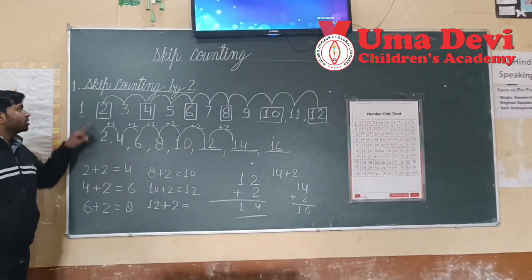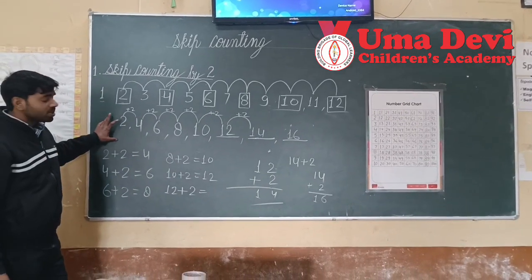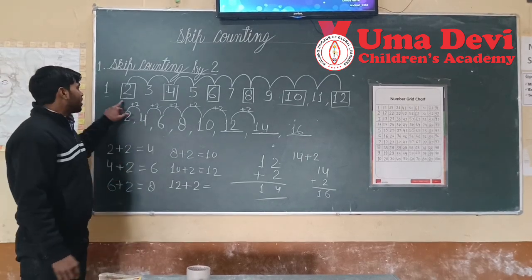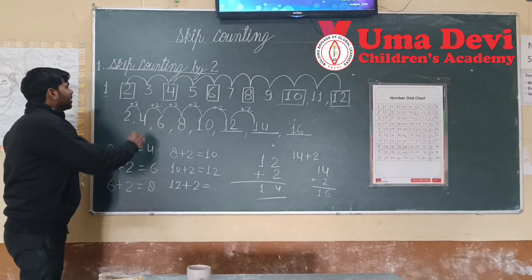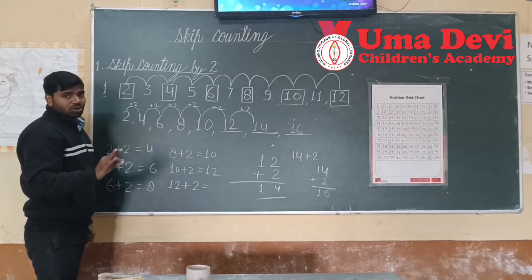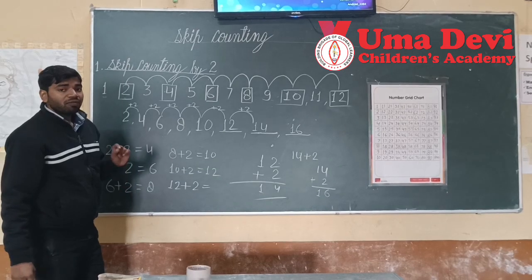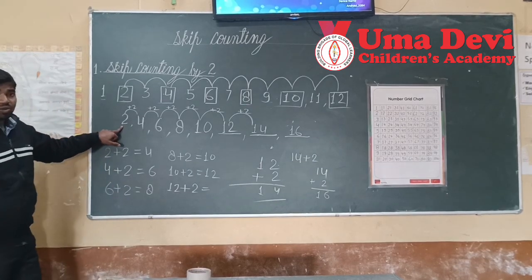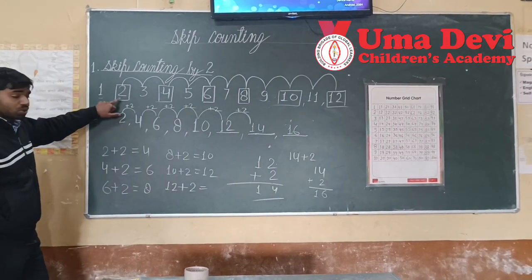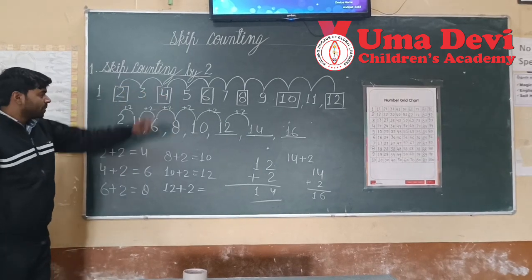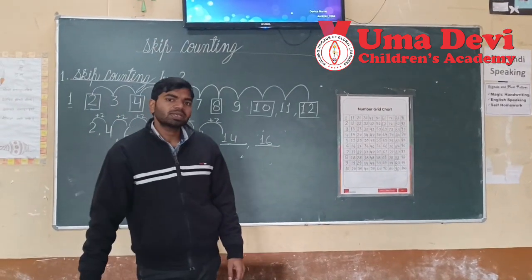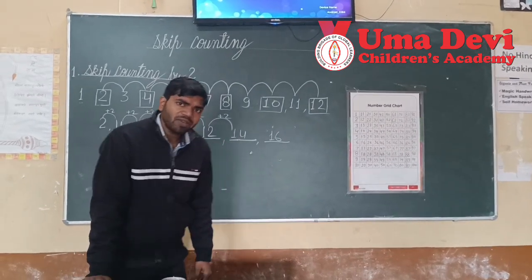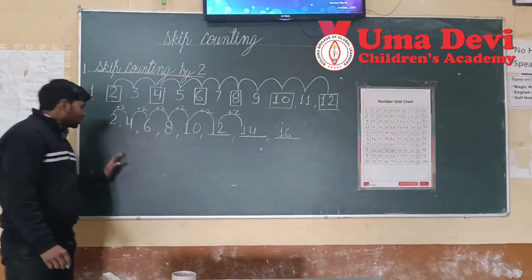This means we can find the numbers in skip counting by 2. We have two methods. One is we write the numbers and take 2 jumps. But keep in mind where we are starting from. As we are starting from 2, I have taken 2 here, then I move forward. Now you will say, sir, I want a different question of skip counting by 2. So look here, this is very easy to find.